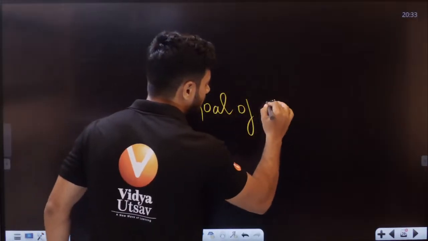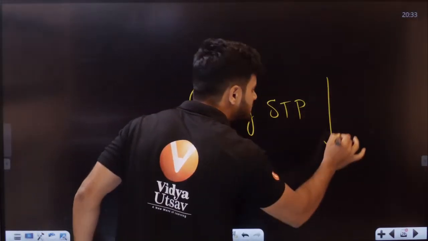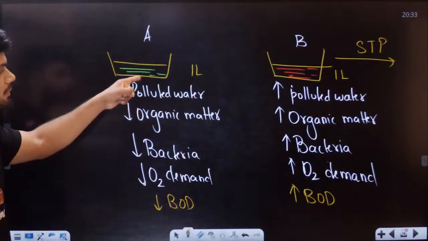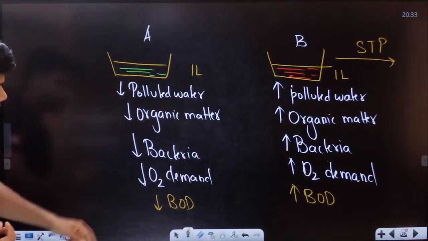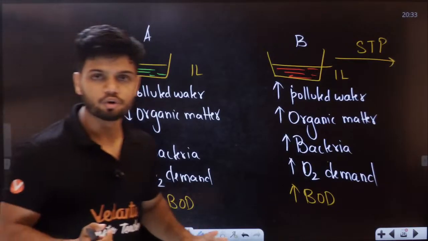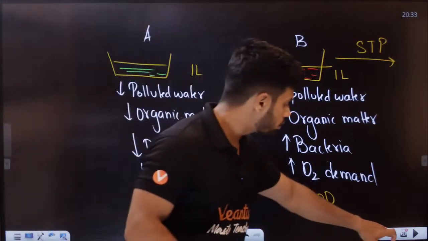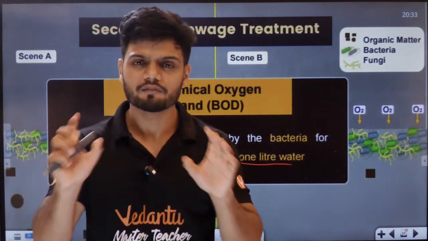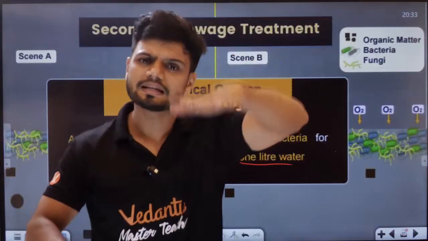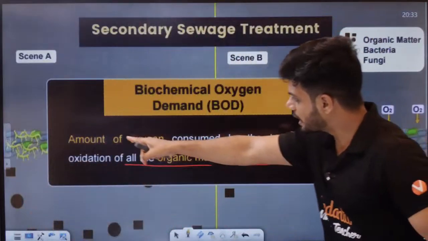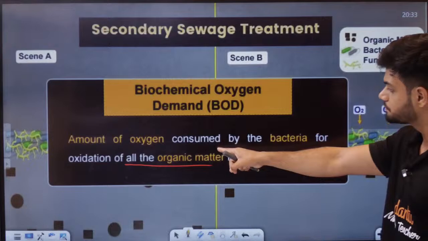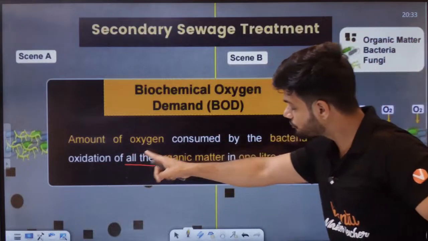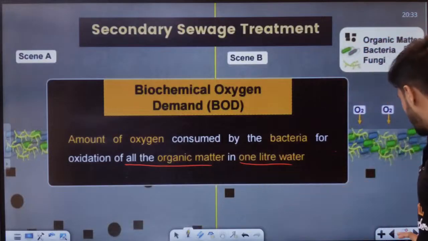The goal of STP is to decrease the BOD. If you decrease the BOD, obviously the water will become pure. Yes or no? That is the whole concept of your sewage treatment plant. A sewage treatment plant will always aim to decrease the BOD. What is BOD? The amount of oxygen consumed by the bacteria for oxidation of all organic matter in 1 liter of water.